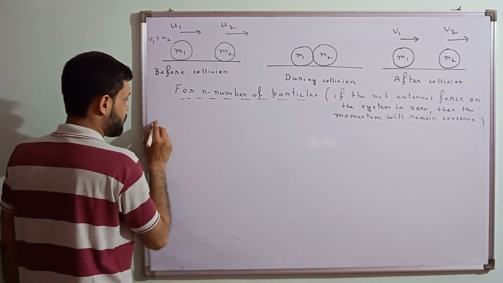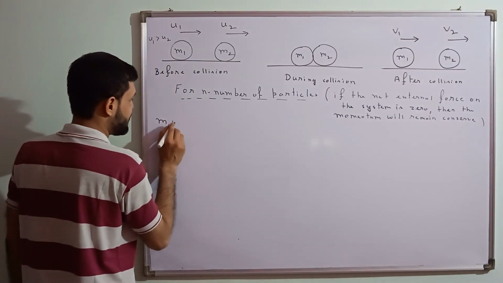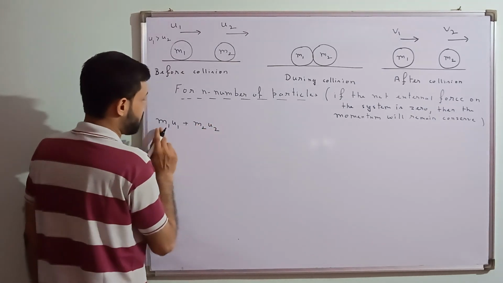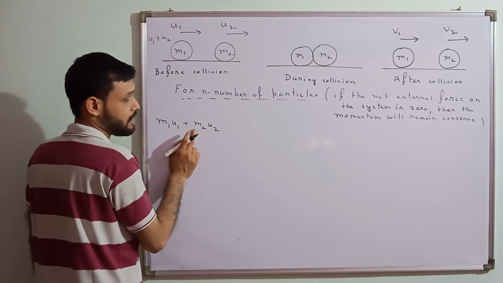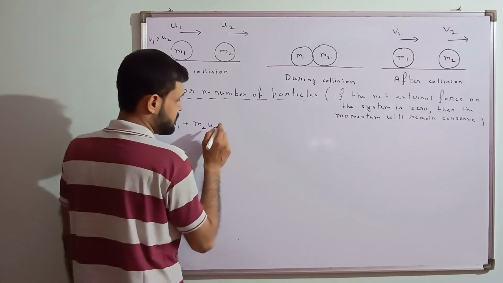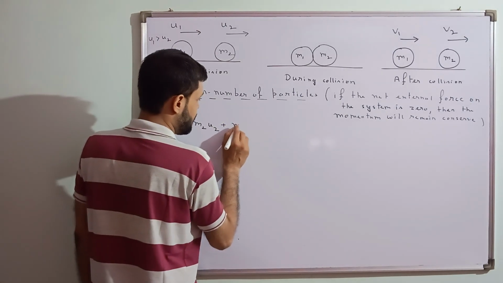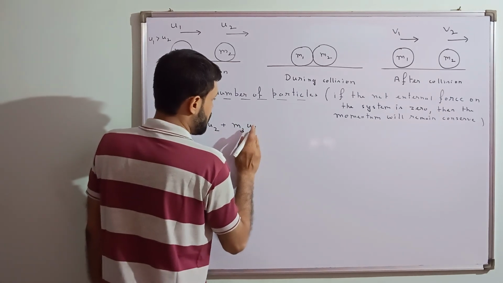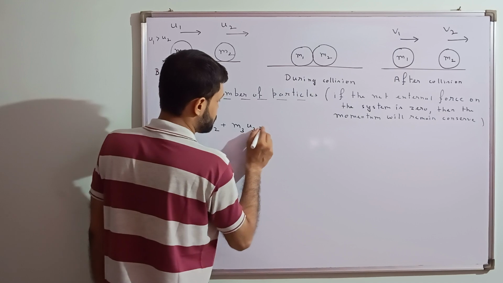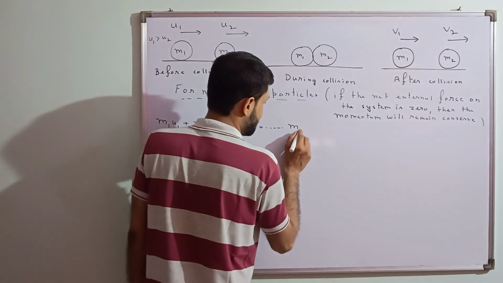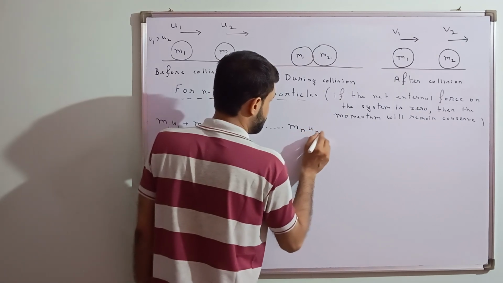In that case, I will be writing m1u1 plus m2u2, where m1 is the mass of the first object, m2 is the mass of the second object, u1 is the initial velocity of the first object, and u2 is the initial velocity of the second object. Likewise m3u3, up to the number of particles, let's say n particles, so mn un.